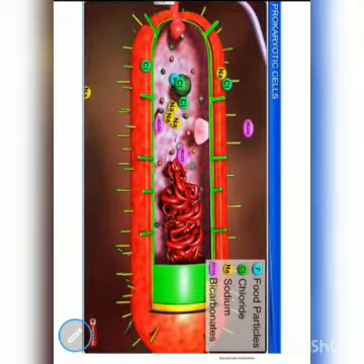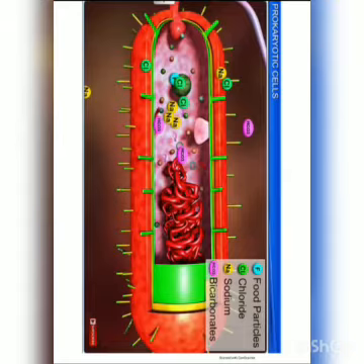You can see in this diagram, look at this red color part. This is made up of glycocalyx, which is a carbohydrate. If this is made up of a thick, tight glycocalyx, that means the glycocalyx units are arranged tightly, it is called a capsule, which protects the bacteria from outer antibiotics which can cause damage to the bacteria. So it generally prevents the antibiotics from entering the bacterial cytoplasm.